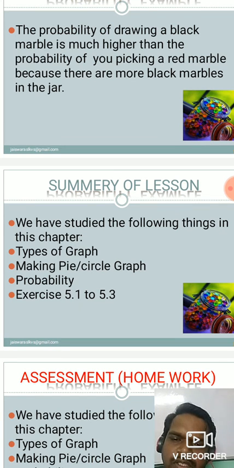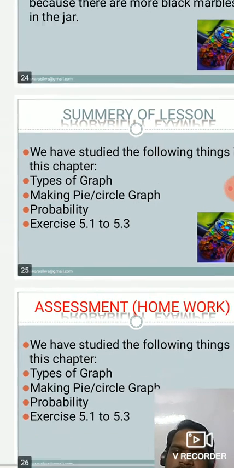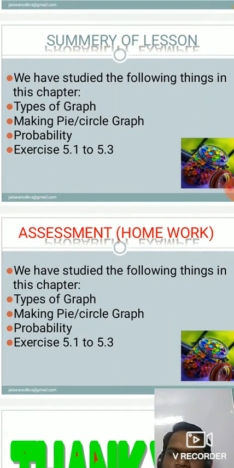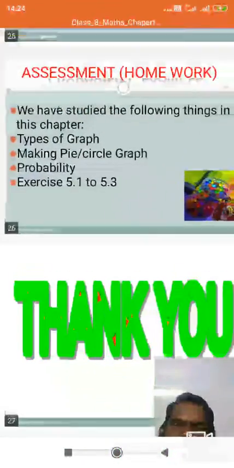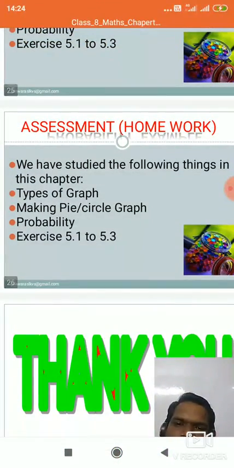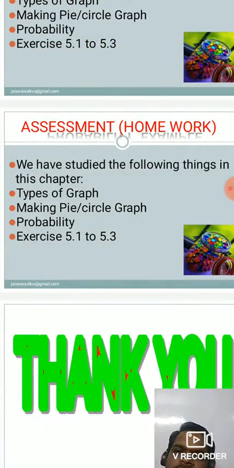Now in the next video we'll discuss exercise 5.1, that is the exercise questions we'll take, and after that you have to see the homework. What we have to decide, homework will be from exercise 5.1 to 5.3 and some important definitions related to this chapter.